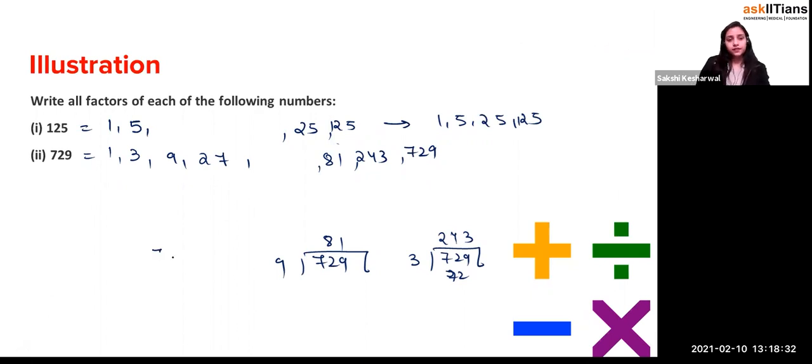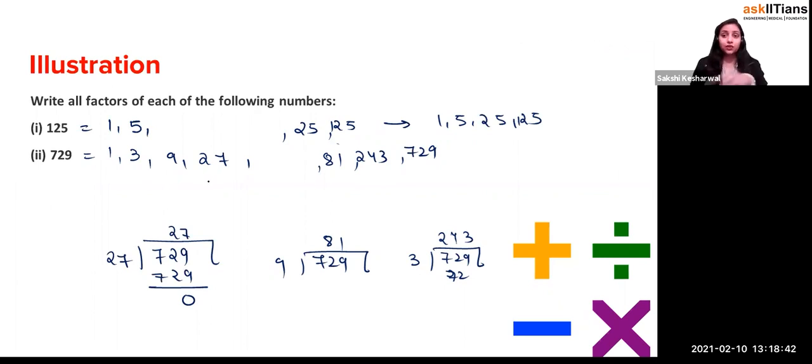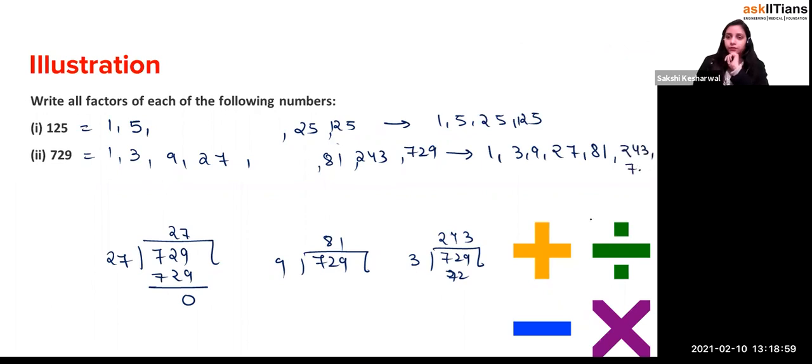If you divide 729 by 27, you will get 27, because it will be 27 into 27. So we'll be writing 27 just once. So what are the factors? It will be 1, 3, 9, 27, 81, 243, and 729, right? So these are the factors of it.